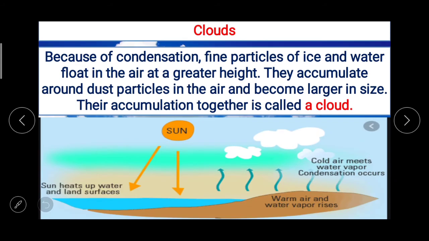So because of condensation, fine particles of ice and water float in the air at a greater height. They accumulate around dust particles in the air and become larger in size.